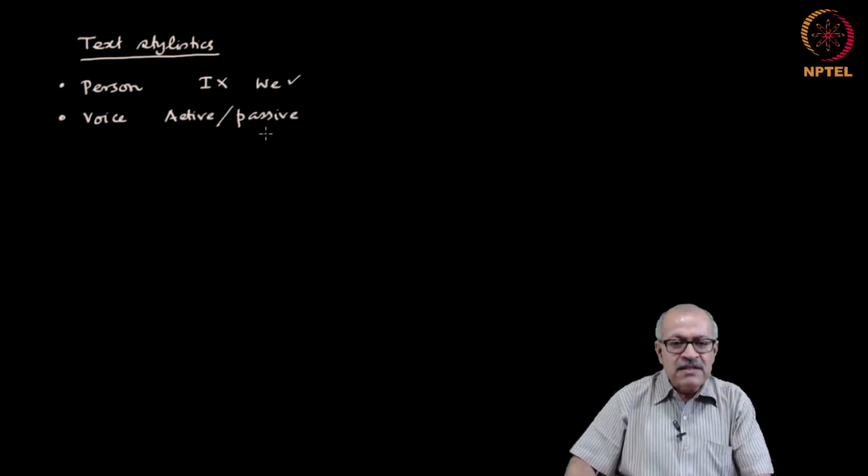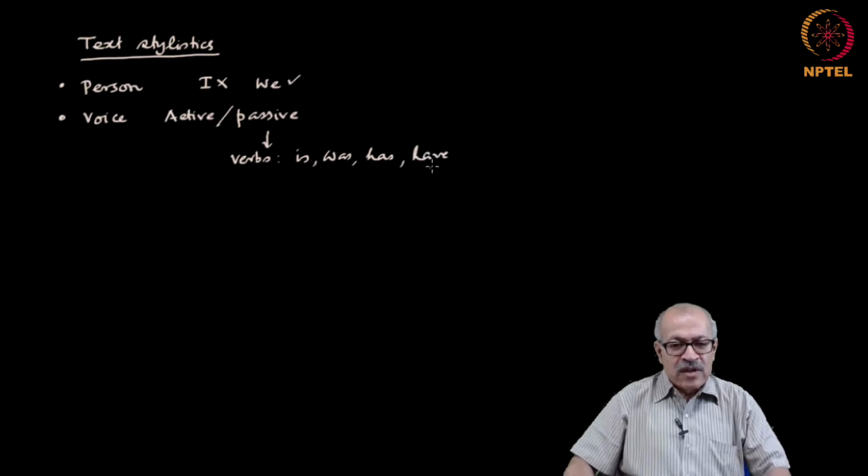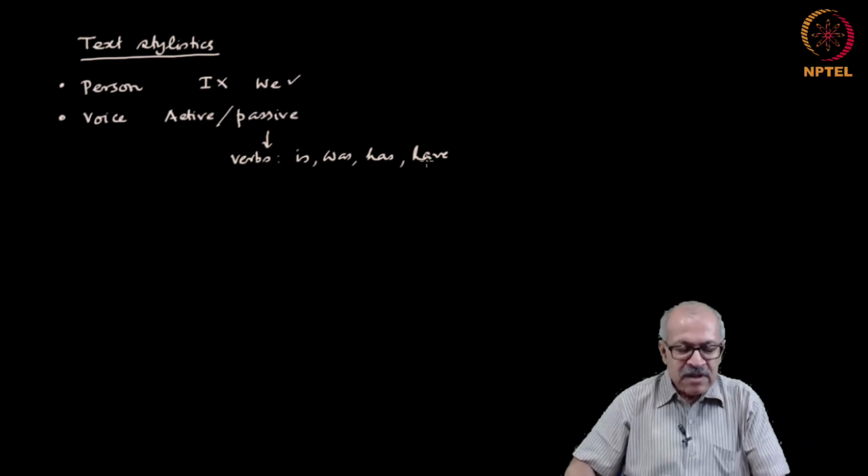Excessive use of passive verbs makes the text boring to read. Passive verbs would include is, was, has, have. These are passive verbs.